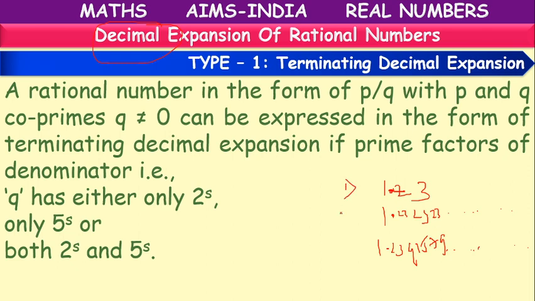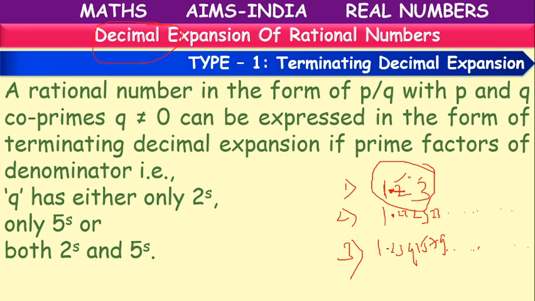One more decimal is there. We have three decimals like this. In the first case, 1.23 means after the decimal point, after two places, its value terminated. So it's an example of a terminating decimal.